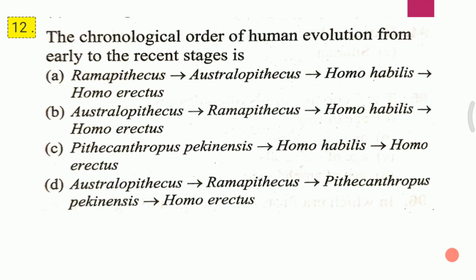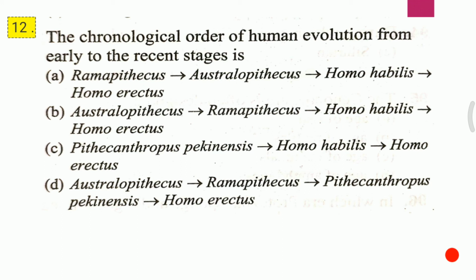Question 12. The chronological order of human evolution from early to the recent stages is A. Ramapithecus, Australopithecus, Homo habilis, Homo erectus. B. Australopithecus, Ramapithecus, Homo habilis, Homo erectus. C. Pithecanthropus pekinensis, Homo habilis, Homo erectus.